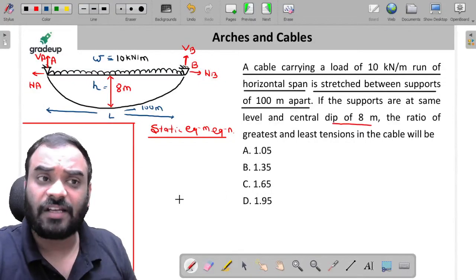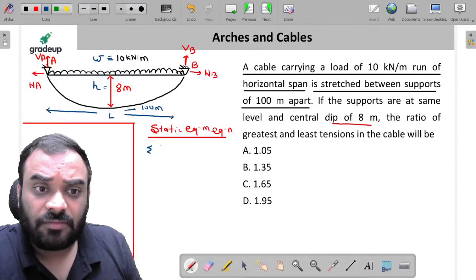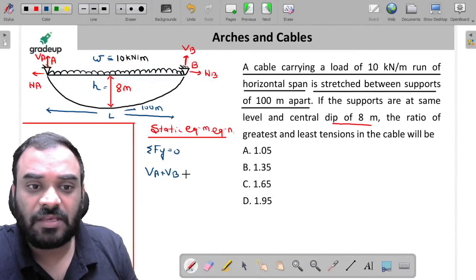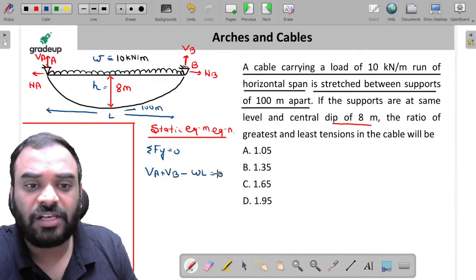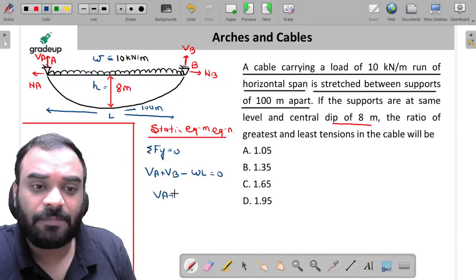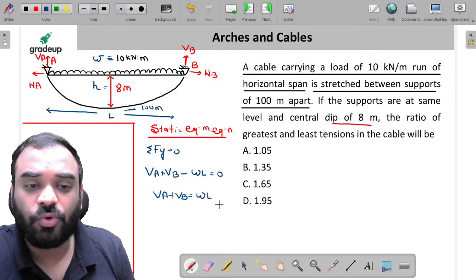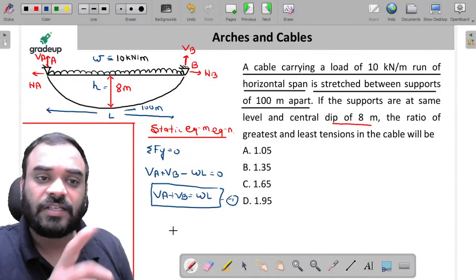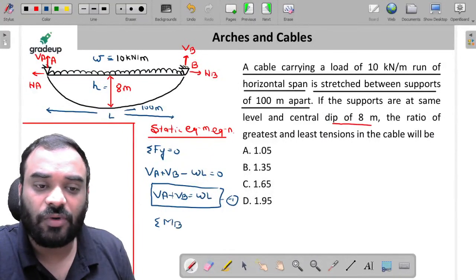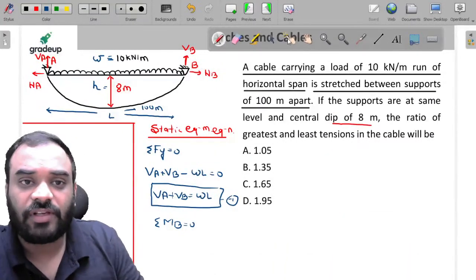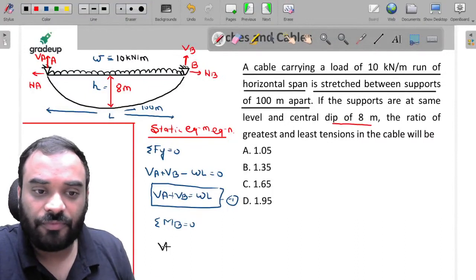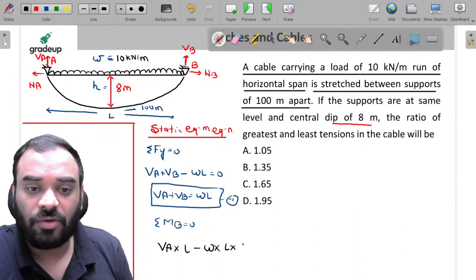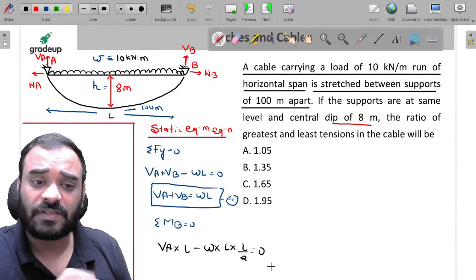Right? So, my dear friends, can I write summation Fy is equal to 0? Yes, sir. So VA plus VB minus W into L is equal to 0. So VA plus VB is equal to WL. This is the first equation. Just take the summation of moment at joint B is equal to 0. So we will get VA into L minus W into L by 2 is equal to 0.